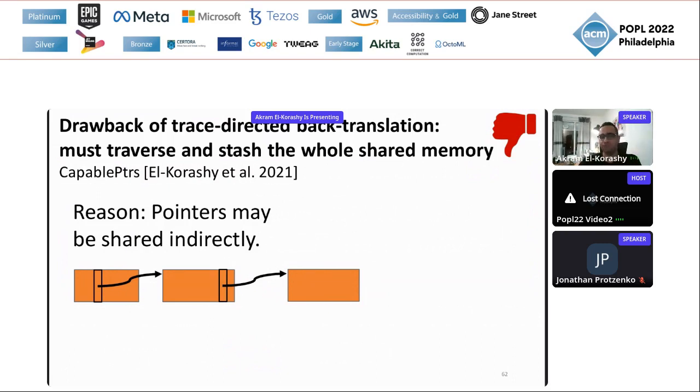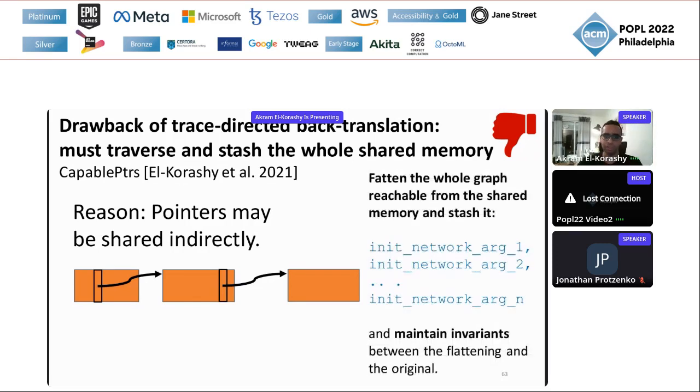So we have the graph, which is the shared memory, which we have on the trace, but we need to traverse it, and we need to stash it in the private memory of the context. This stashing means we have to flatten the whole graph and to basically store it in some private variables. We have to maintain invariance between the flattening and the original graph and so on.